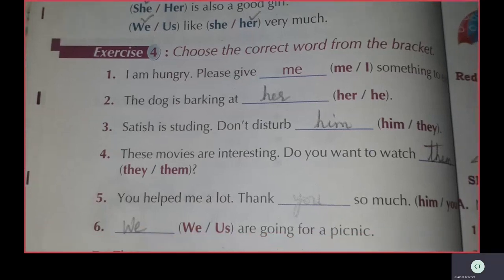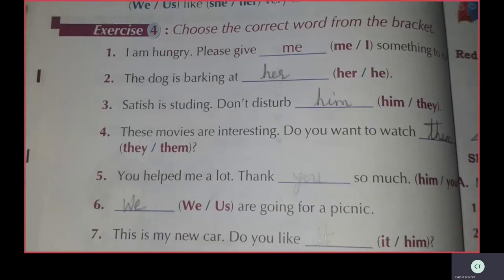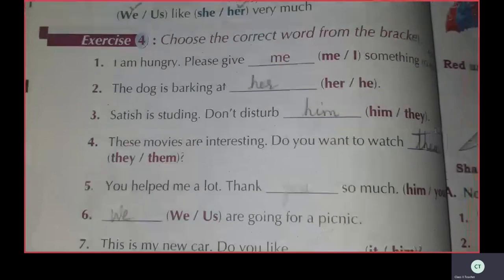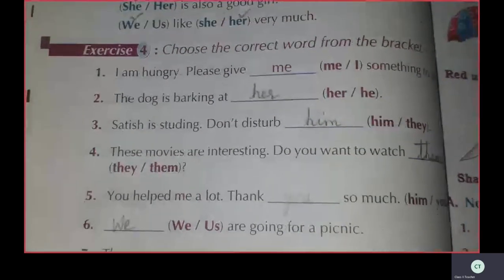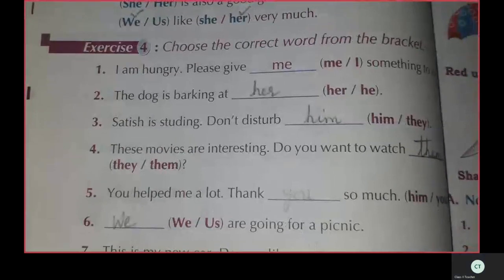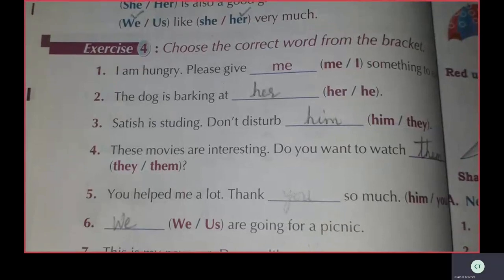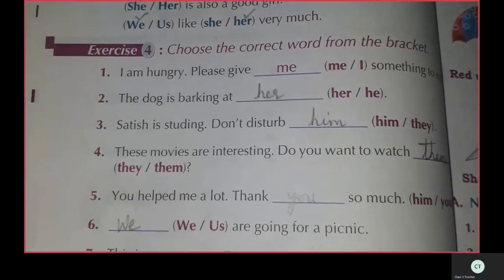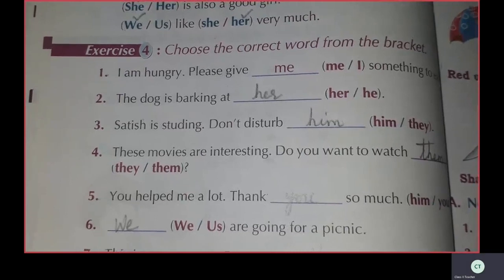Here in the bracket, two pronouns are given. So we have to write the correct pronoun. These movies are interesting. Do you want to watch dash? They, them. Do you want to watch them? Them is the correct pronoun. These movies are interesting. Do you want to watch them?